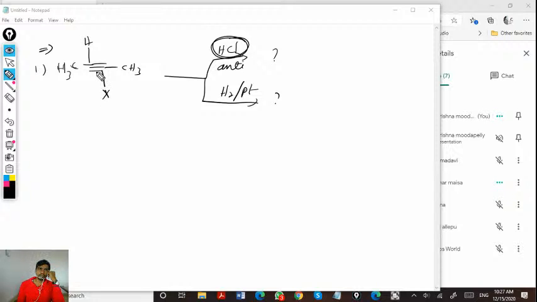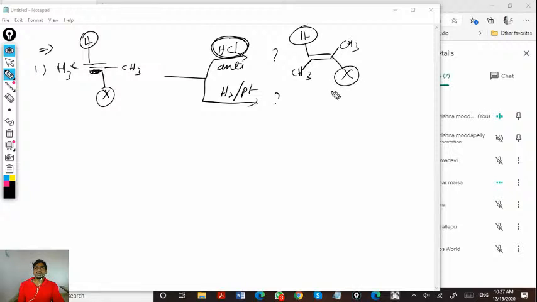So that one of the double bonds will be eliminated, and these should be trans. So keep them trans, and the rest become methyls or whatever the substituent. So you got a trans product because it is anti-addition.